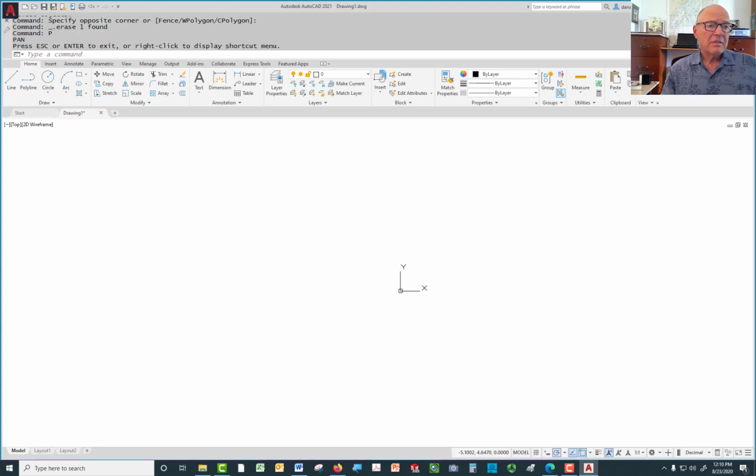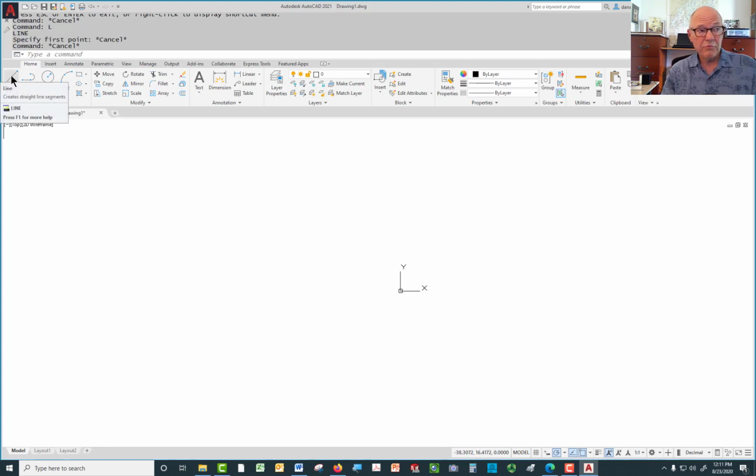So the first thing I'm going to do is draw a line. By the way, I could have come up here to the ribbon and picked the line command, and it gives me a prompt at the command prompt. You look at that, it says specify first point. Well, what I want for a first point is something that's going to go right through the origin.